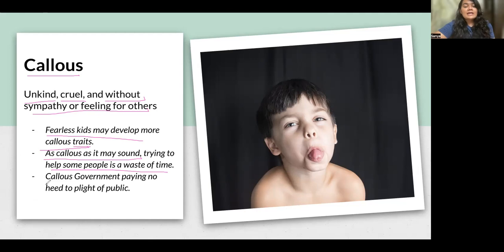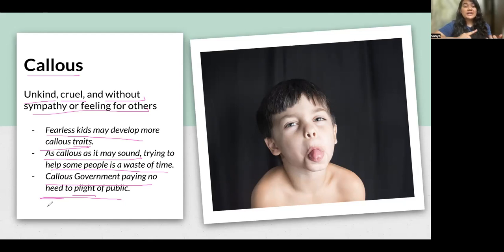All right. Callous government paying no heed to plight of public. Callous government, unkind government, or a government that is not sympathetic towards the plight of their public. Plight means the sad situation, the bad situation in which the public is. The careless, or let's say the cruel, unkind government is not paying heed to them. Paying attention to them, right? So in this sentence, we are coming across callous, which means unkind or cruel.